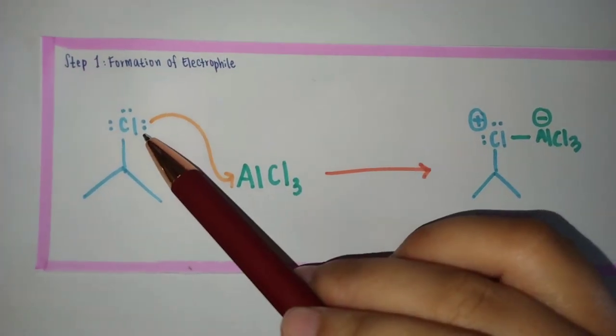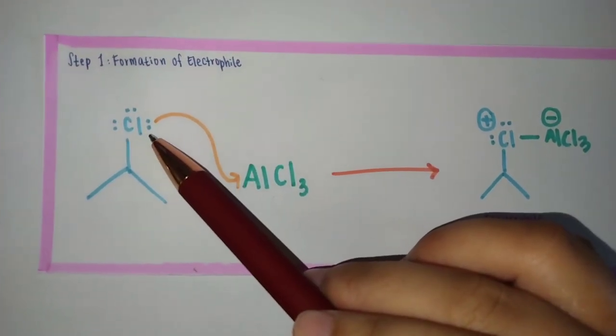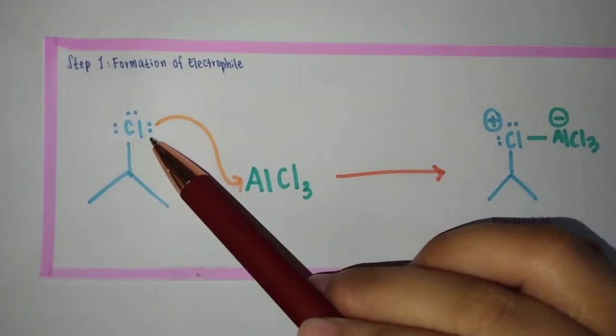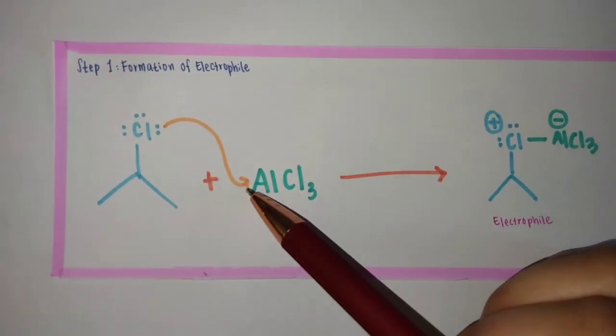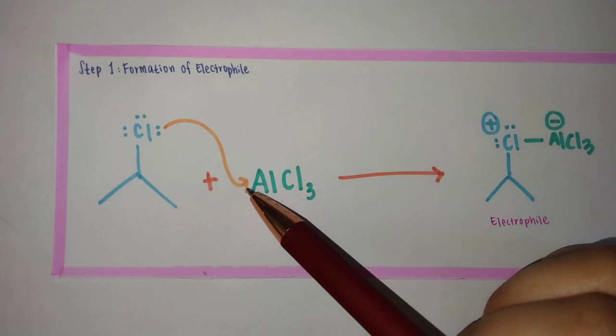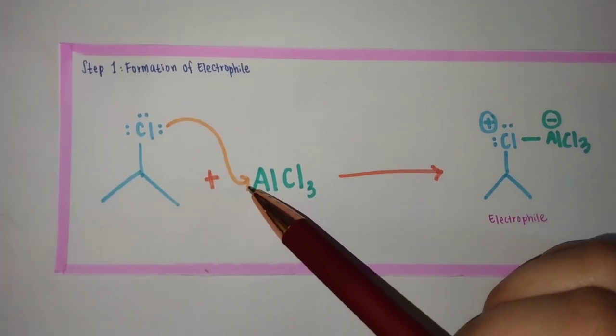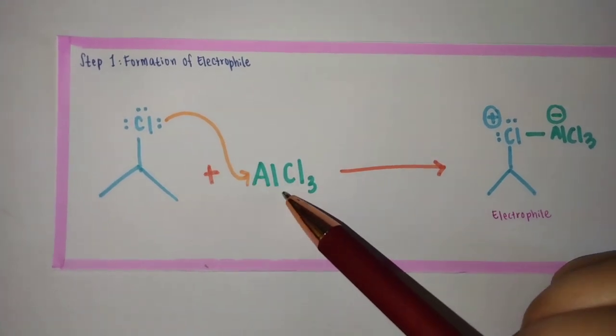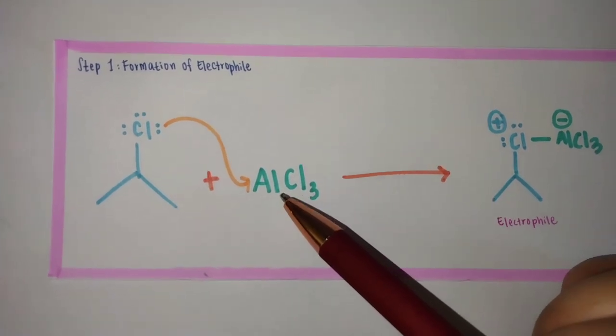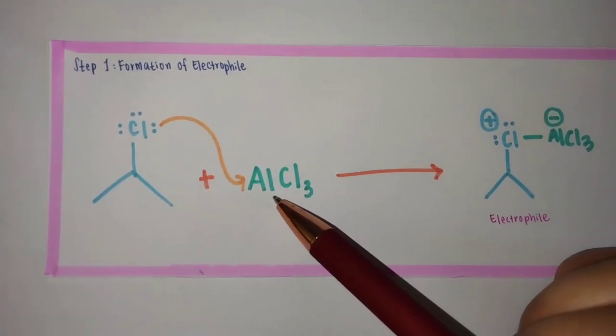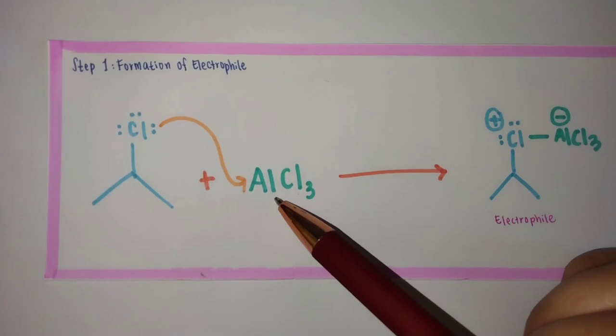One of the lone pairs on the chlorine atom of the 2-chloropropane is pushed toward the empty orbital of Al on the AlCl3. Why does it choose Al, or aluminium? Because aluminium is a metal which has an empty orbital.